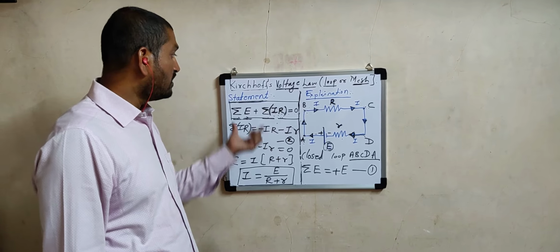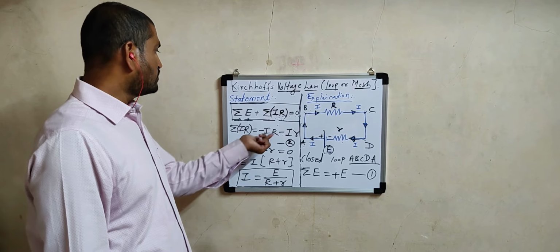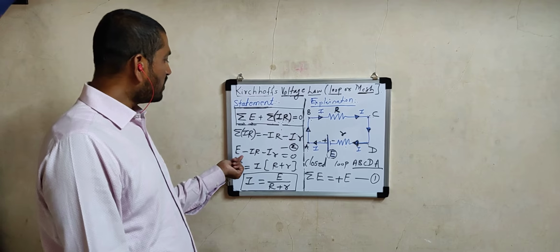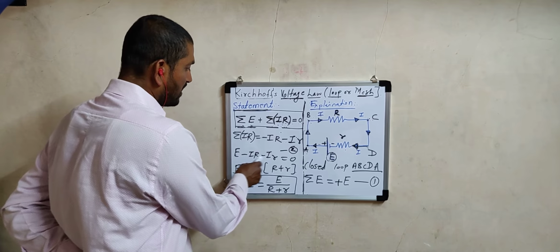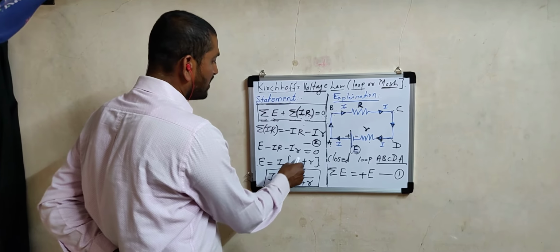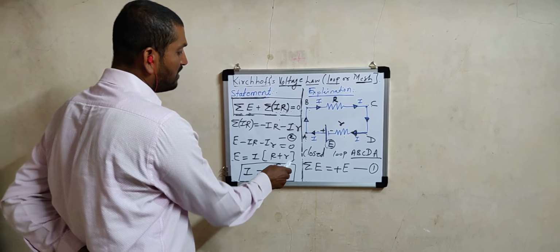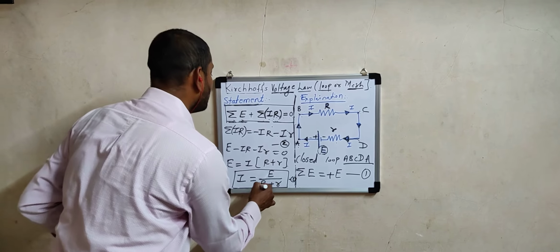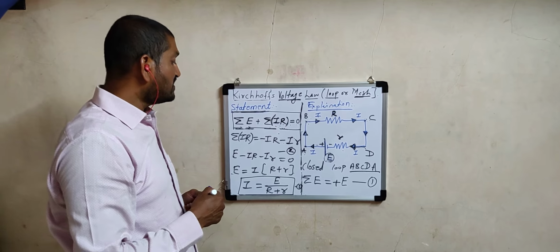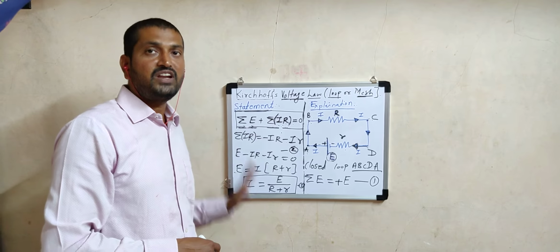We got the second equation. Then we use KVL, sigma E plus sigma IR equal to 0. So from equations 1 and 2, we got E minus IR minus Ir equal to 0. By taking both negative terms to the right side, E is equal to I in bracket R plus small r. So lastly we got the final equation number 3: current is equal to EMF divided by total resistance. This is almost the same formula as that of Ohm's law applied for a complete circuit.